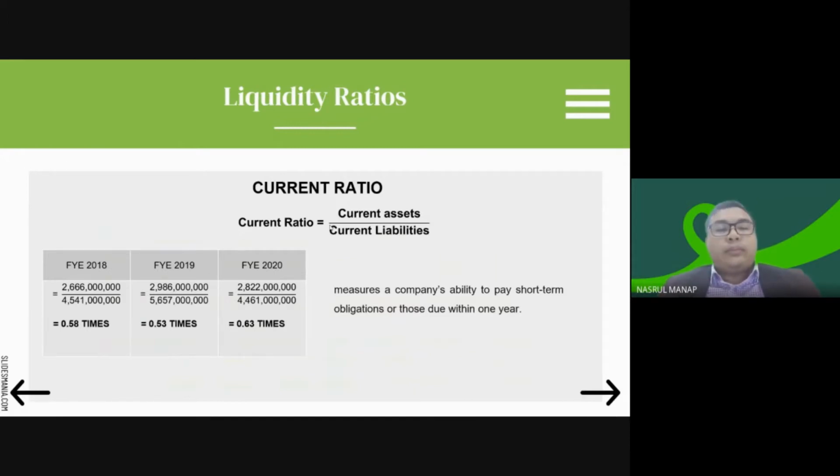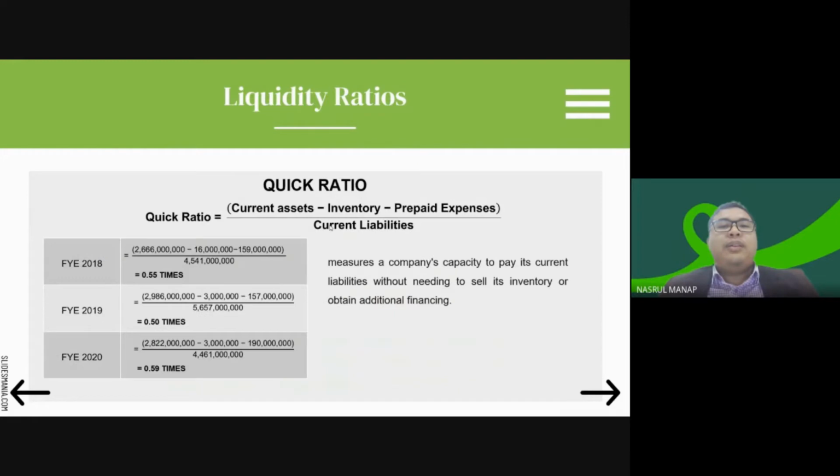And then, next ratio, the quick ratio. The quick ratio is formulated by current asset minus inventory minus prepaid expenses, divided by current liability.